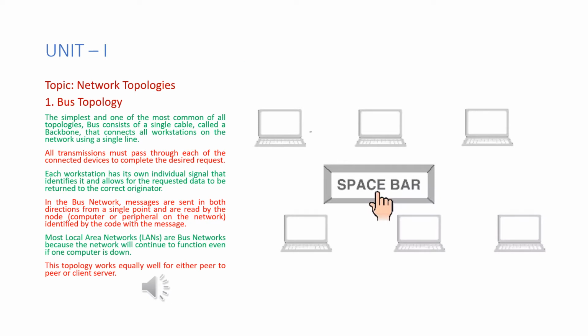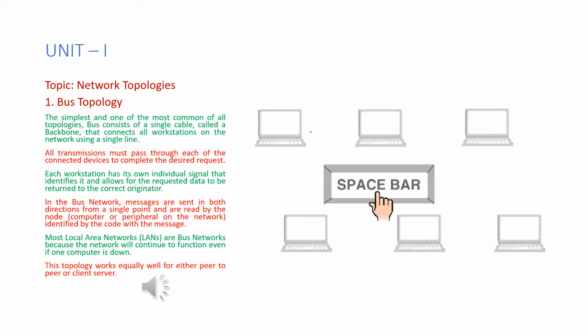Bus topology is the simplest and one of the most common of all topologies. Bus consists of a single cable called a backbone that connects all workstations on the network using a single line. All transmission must pass through each of the connected devices to complete the desired request. Each workstation has its own individual signal that identifies it and allows for the requested data to be returned to